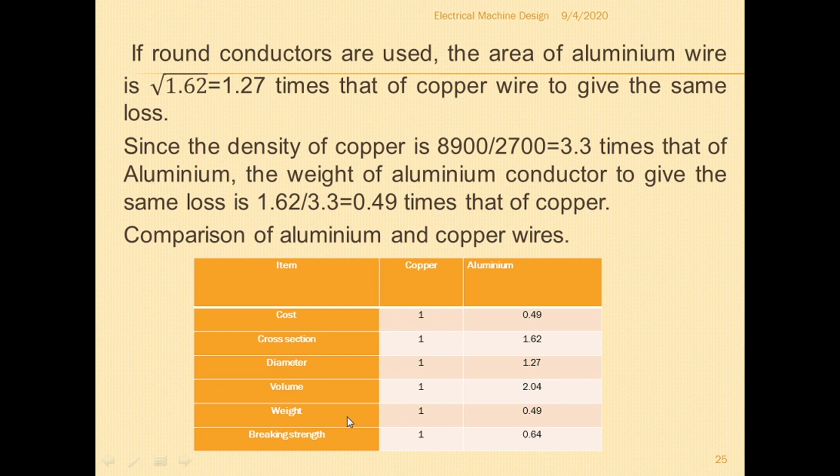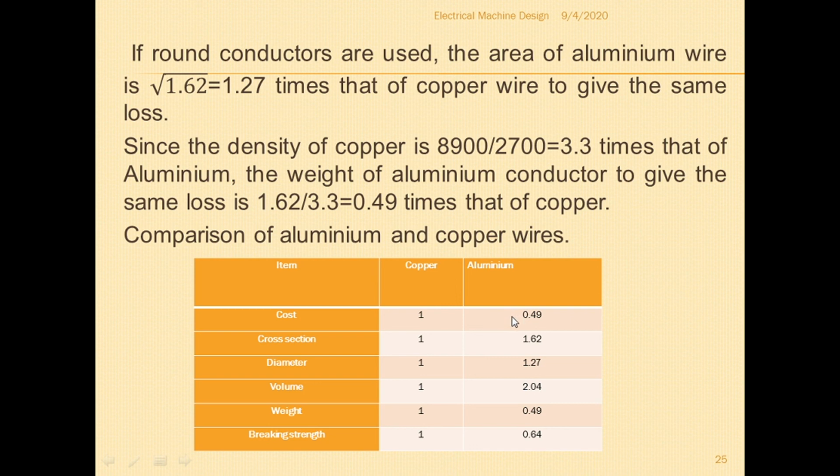If you consider weight, copper as 1 means aluminum 0.49. That means the weight of the machine will be reduced. If you are using copper as a material, the weight will be more when compared to aluminum. For breaking strength, if copper is 1, then aluminum will be 0.64. That means aluminum is easily breakable, correct. Cost wise, aluminum is cheaper.